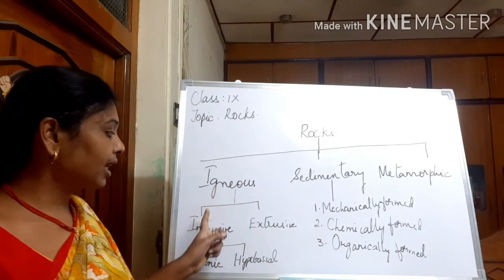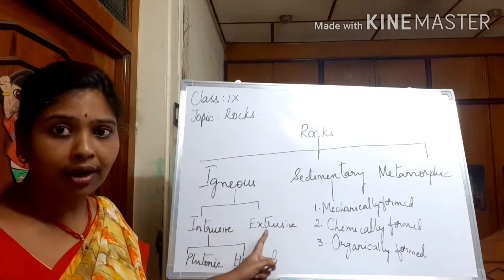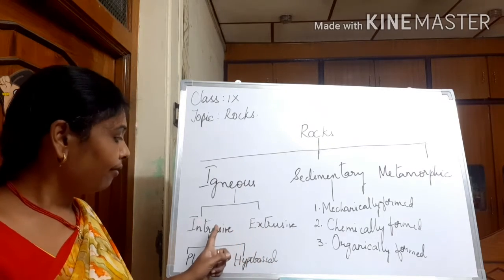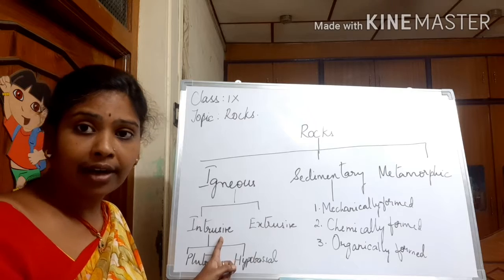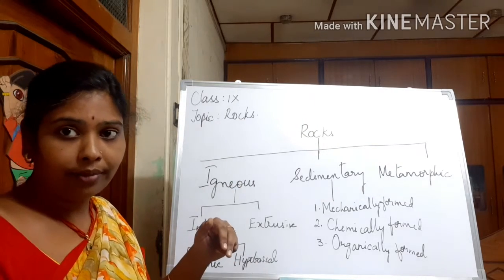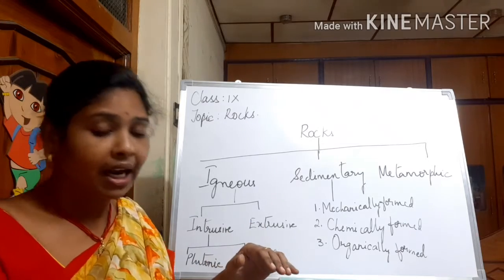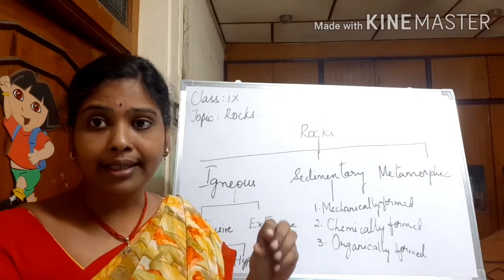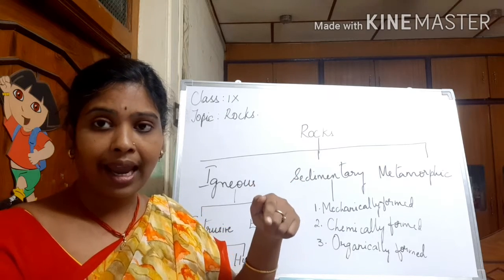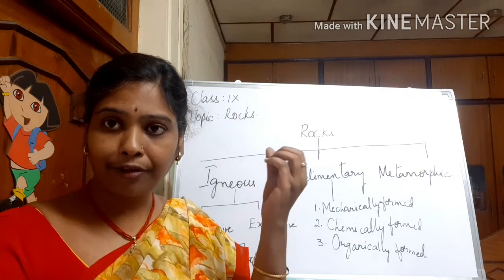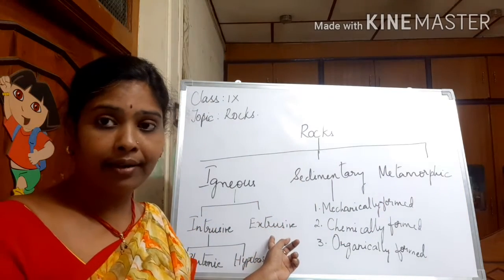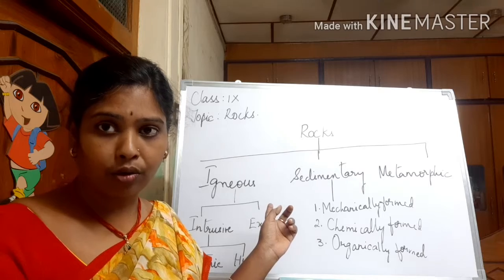These igneous rocks are again divided into two types of rocks, intrusive and extrusive rocks. Rocks which are formed inside the volcano, inside, are known as intrusive rocks. Extrusive rocks are formed when the lava flows out.